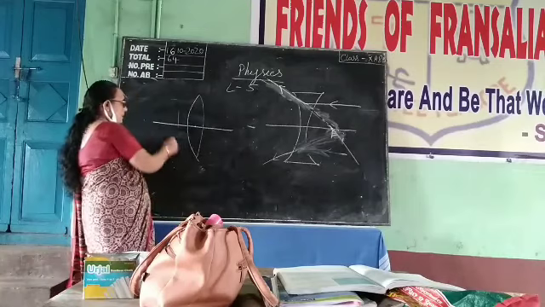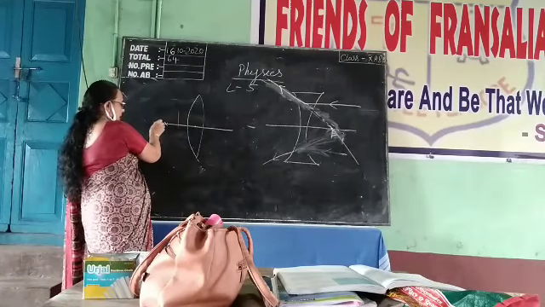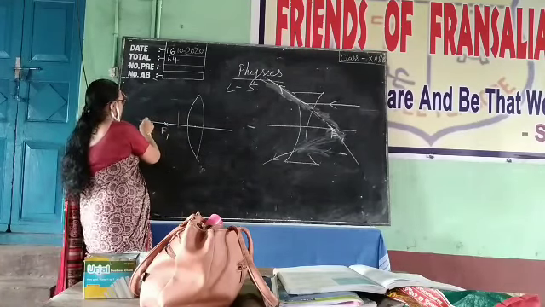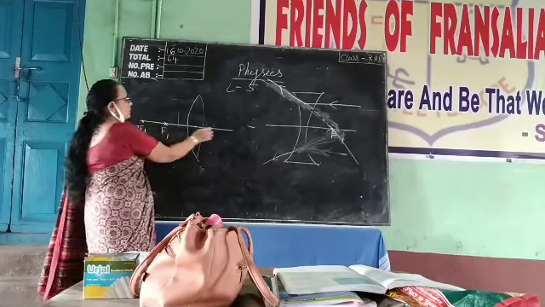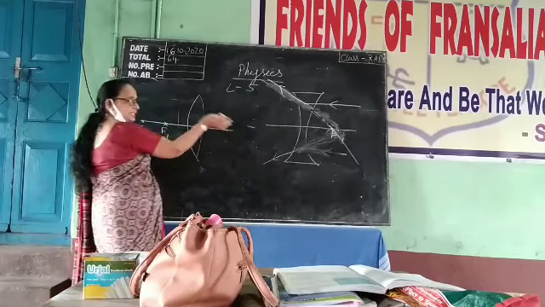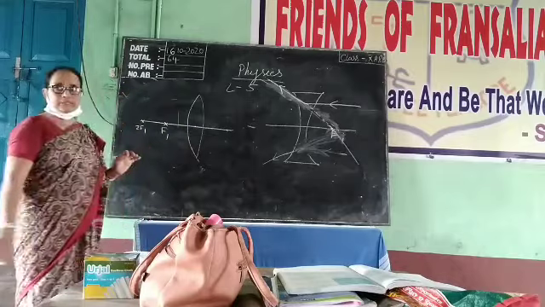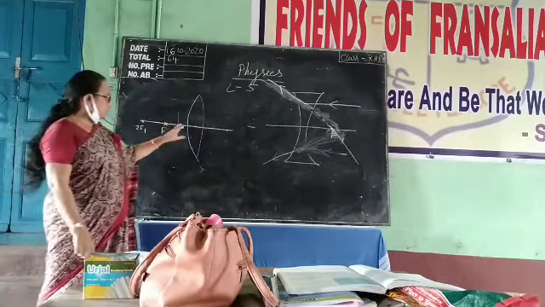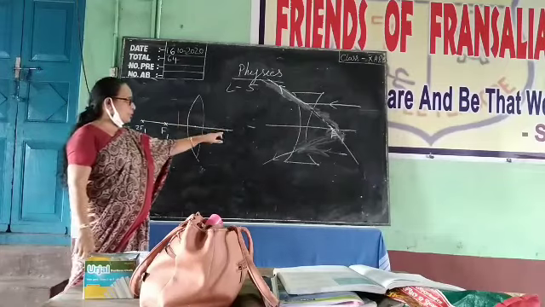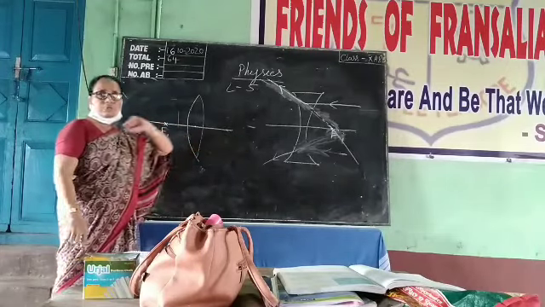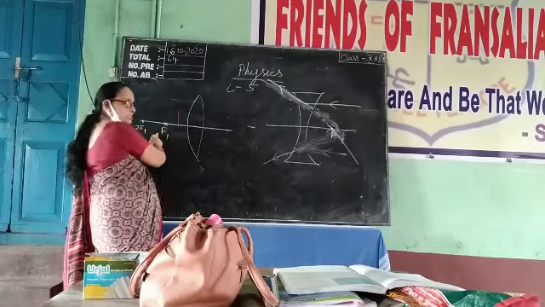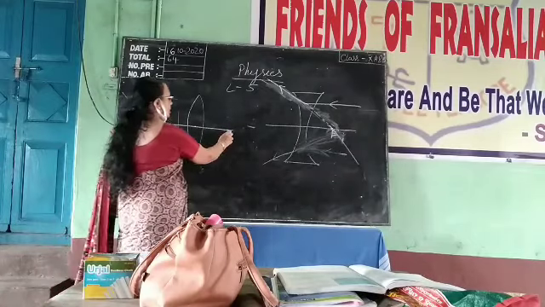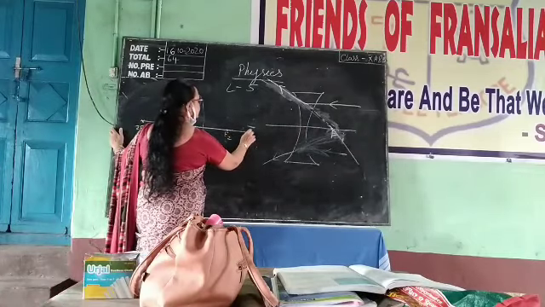Draw a lens. Mark the focus F1, F2. We are considering an equi-convex lens only, not different curvatures. For an equi-convex lens, the focal length and the center of curvature, the radius of curvature, all will be the same. So whatever measurement we take here, we have to mark it on the right hand side also.